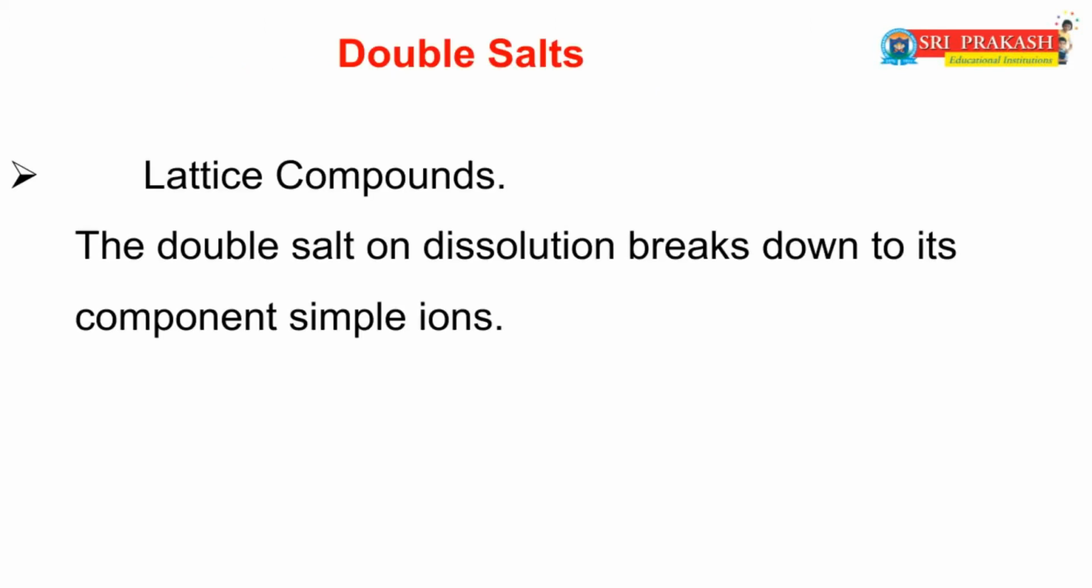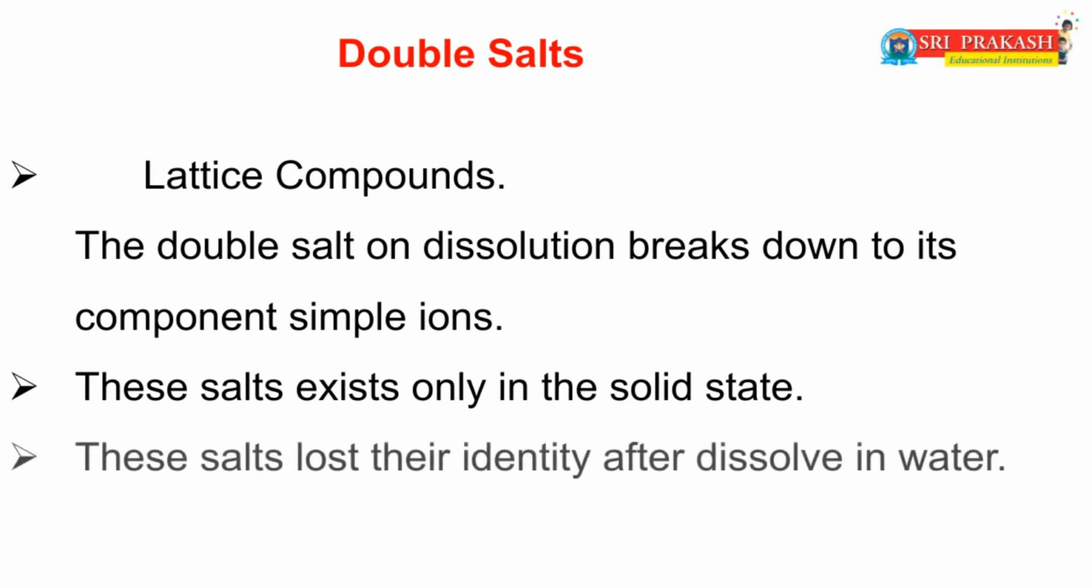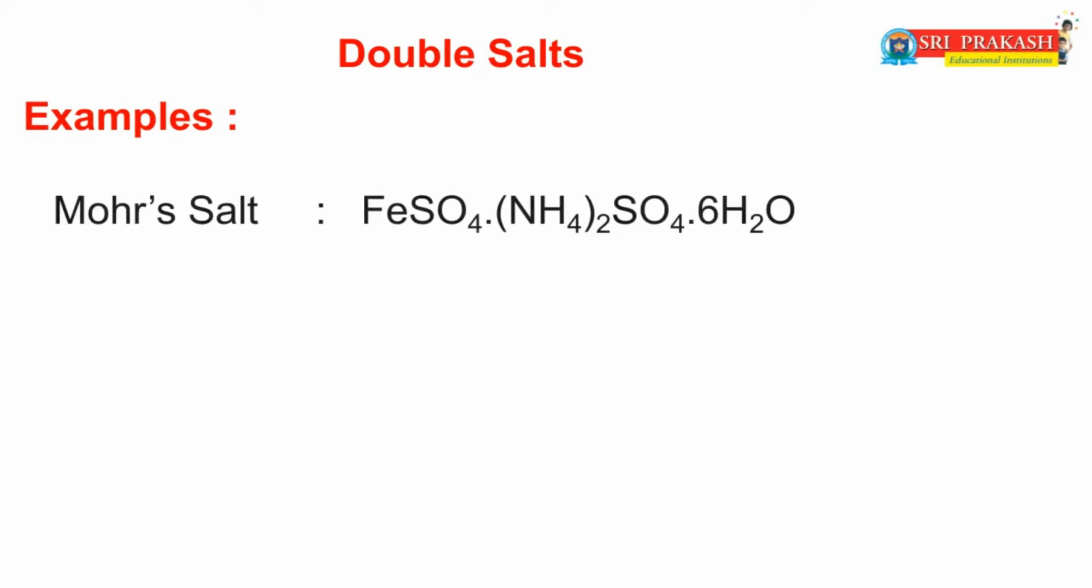These are also called lattice compounds. The double salt on dissolution breaks down to its component simple ions. That means these exist only in the solid or crystalline state. That means these lose their identity after dissolving in water or a particular solvent. Some examples of double salts are Mohr's salt. The formula of Mohr's salt is FeSO4, (NH4)2SO4, 6H2O.